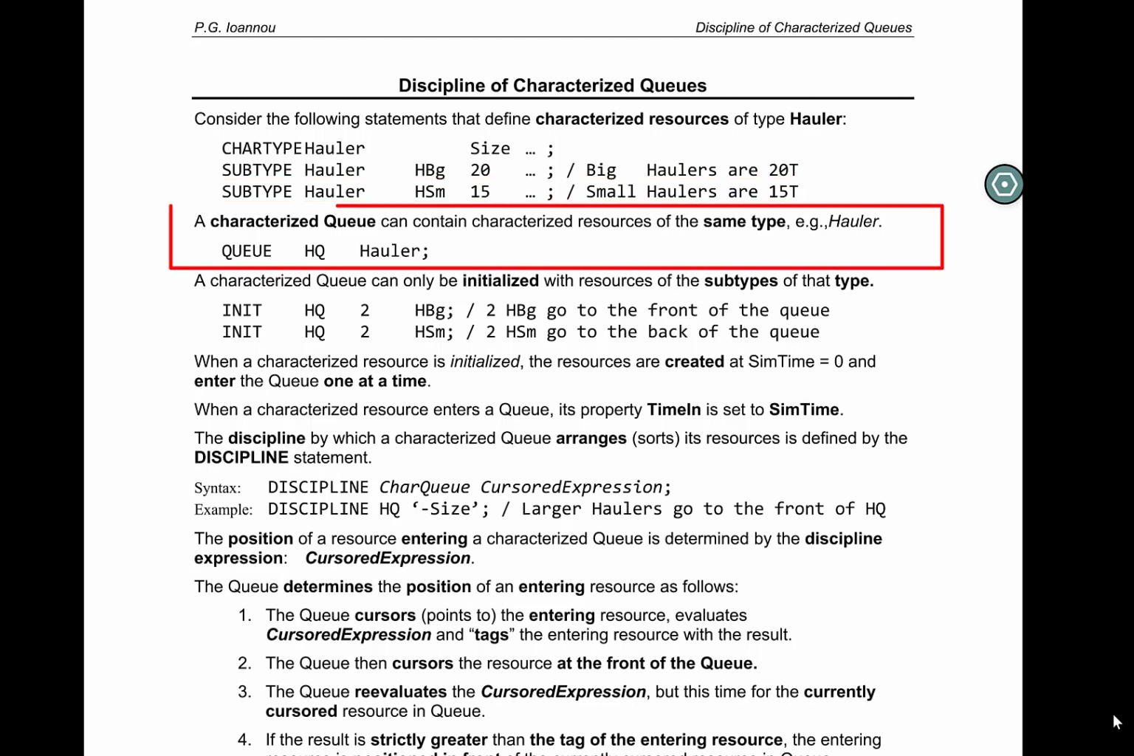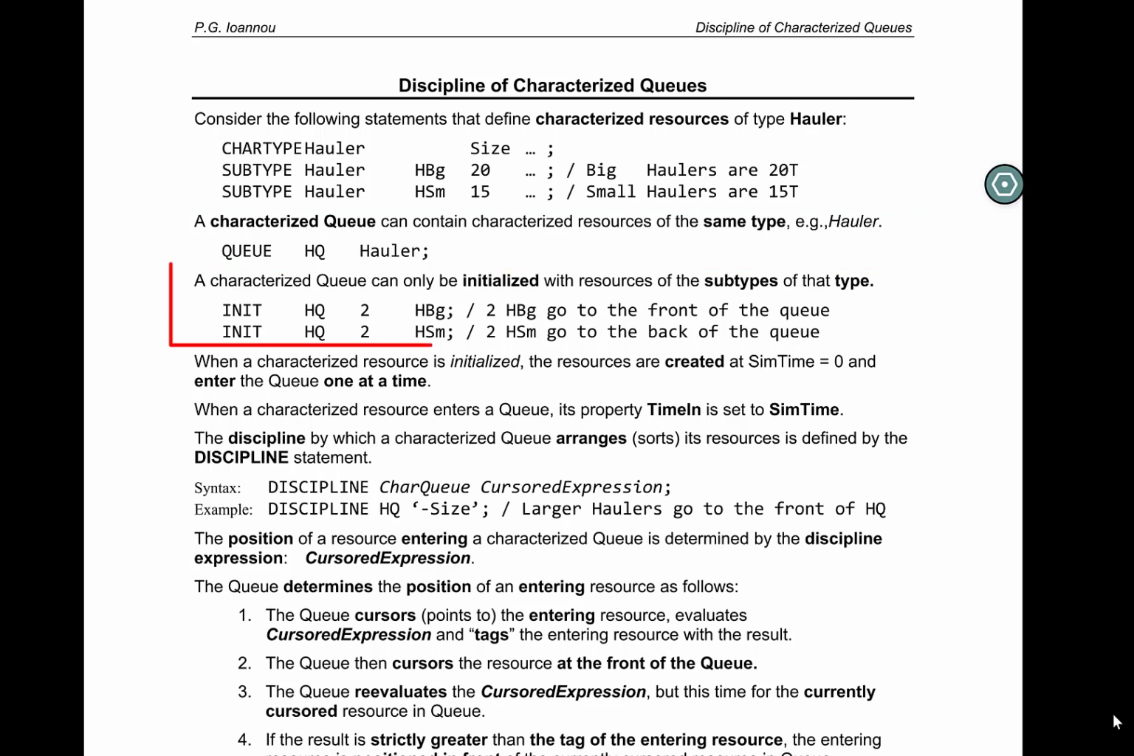A characterized queue is a queue that can contain characterized resources of the same type. For example, the queue HQ holds resources of the characterized type hauler. It can contain either of the two subtypes of hauler, big haulers and small haulers. A characterized queue can only be initialized with resources of the subtypes of the type that it can contain. It cannot be initialized with the type itself.